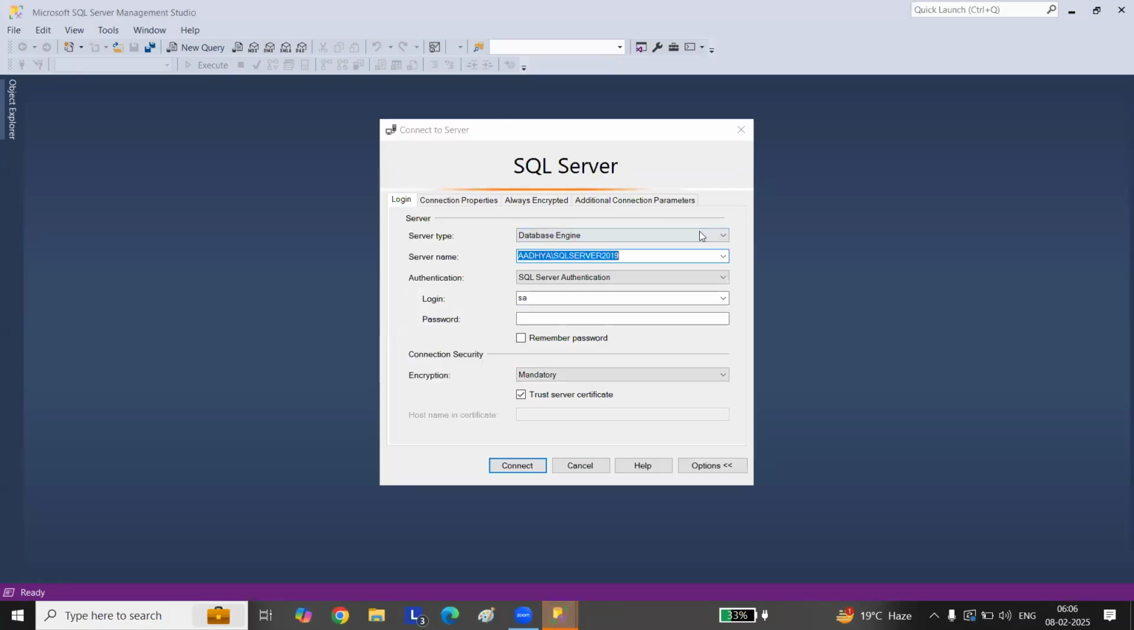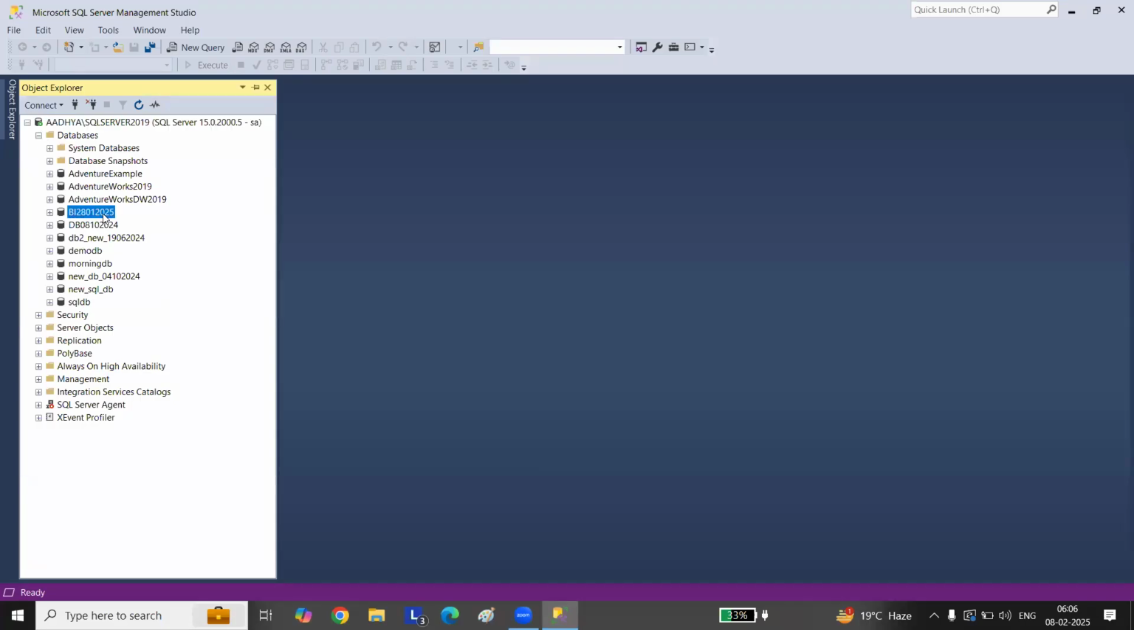Yeah. So let me connect to this server. I'm going with SQL authentication. Login is SA. Then I'll provide the password here. Then encryption is trust server certificate. Right click on connect here. Let's go to the database here. We were working on BI 2801 2025, and select this new query here.